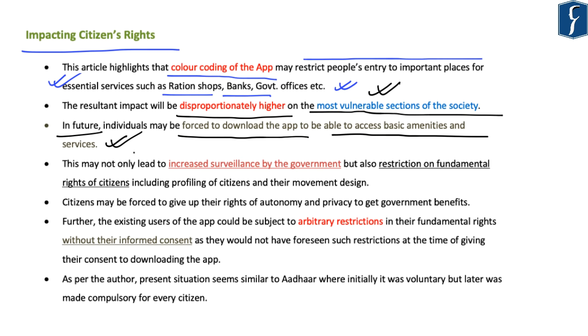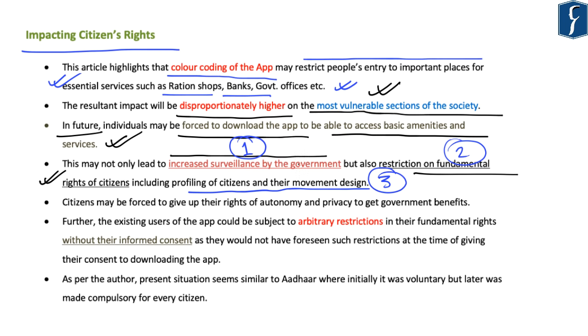So, compulsorily downloading this app may not only lead to increased surveillance by the government but also put a restriction on fundamental rights of citizens. So, there are two important aspects highlighted here. First is increased surveillance by the government, and second is restriction on fundamental rights of citizens, including profiling of citizens and their movement design. So these are the important concerns which have been highlighted in this article with respect to citizens' rights.